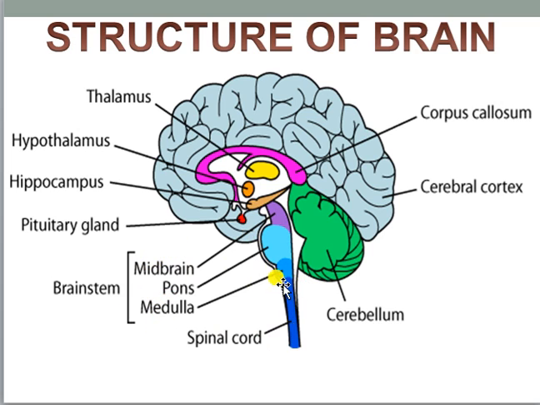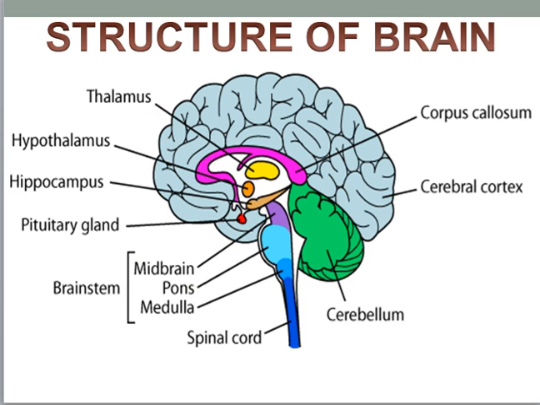Then you can see the brainstem, which is composed of pons, medulla oblongata, that is the hindbrain part, and the midbrain part. This entire blue portion is the spinal cord. This green colored part is the cerebellum, which is a portion of the hindbrain. This is the entire cerebral cortex portion, and this pink colored portion is known as the corpus callosum. I have told you already, this is the connective present in between the right and left cerebral hemispheres. So this is overall the structure of the brain, containing forebrain, midbrain and hindbrain portions. Now I am going to the next slide.